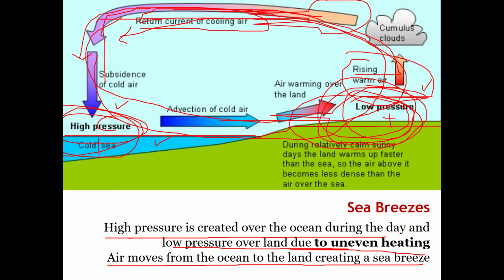Okay, so during a relatively calm sunny day, the land warms up faster than sea, so the air above it becomes less dense than the air above the water here. So one of the local winds that we can understand is sea breeze.